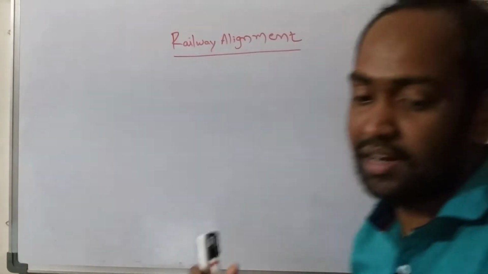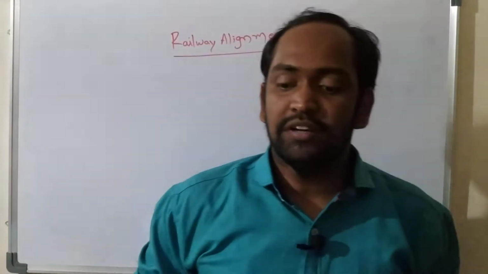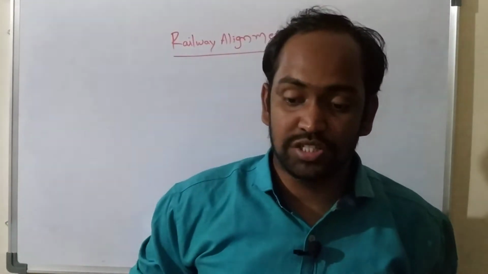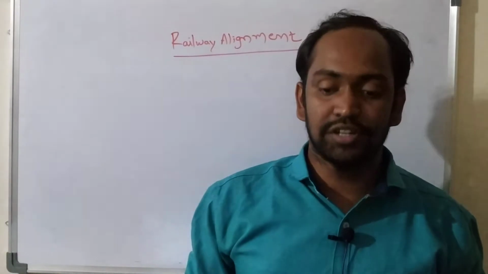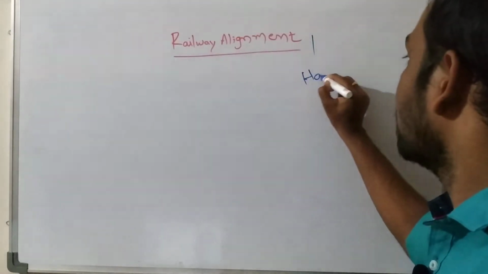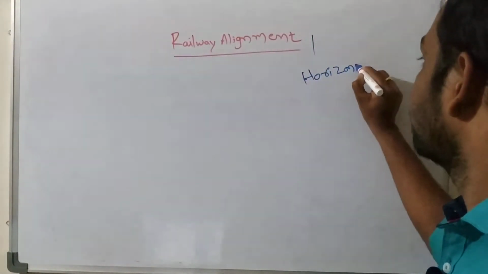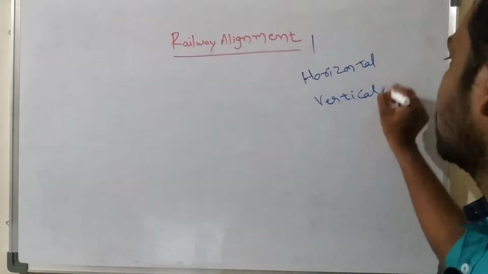So we can define railway alignment as follows: alignment of a railway line refers to the direction and position given to the center line of the railway track on the ground, either in the horizontal or vertical plane. Now, railway alignment is again classified into two types. The first one is horizontal alignment and the next one is vertical alignment.